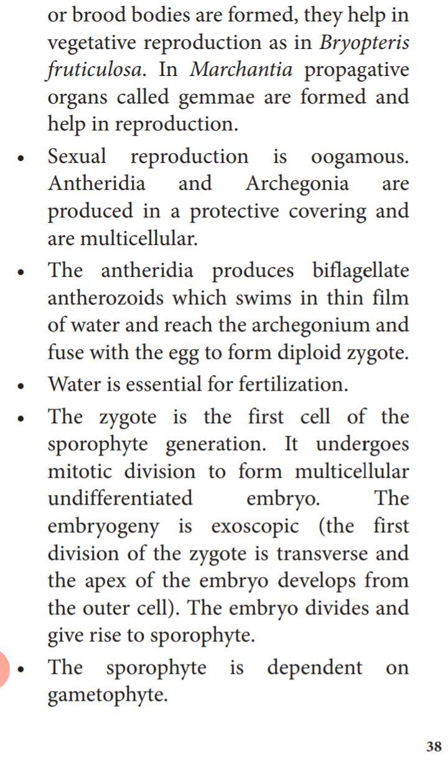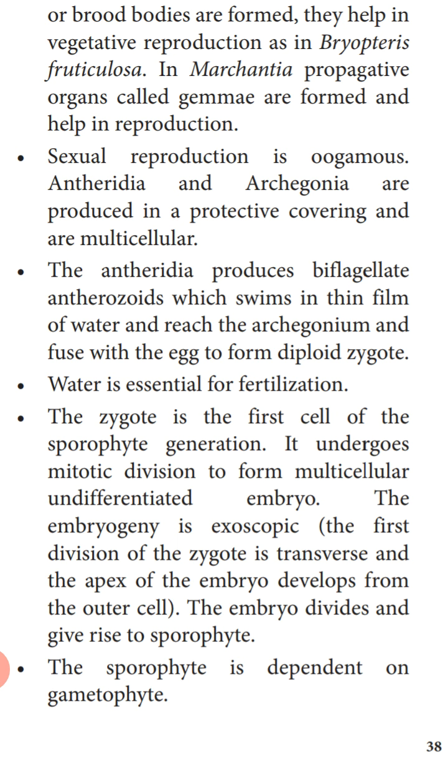The zygote is the first cell of the sporophyte generation. It undergoes mitotic division to form a multicellular undifferentiated embryo. We know mitotic division means one cell divides into two daughter cells. So the zygote undergoes multiple mitotic divisions and produces a multicellular undifferentiated embryo. The embryogeny is exoscopic.